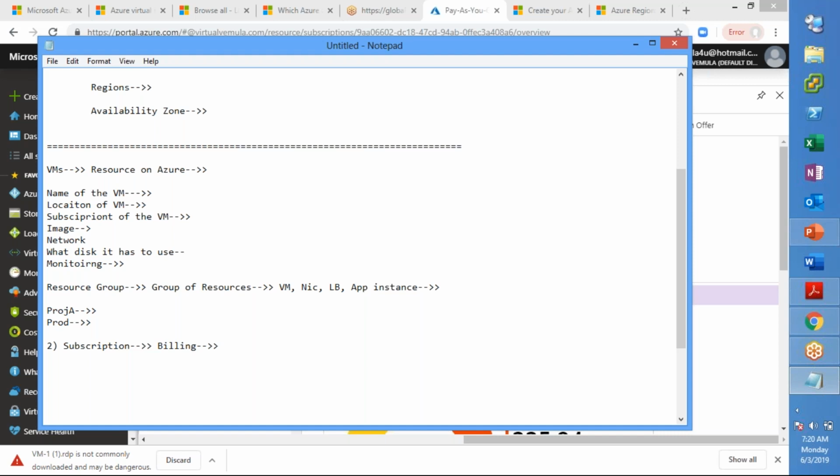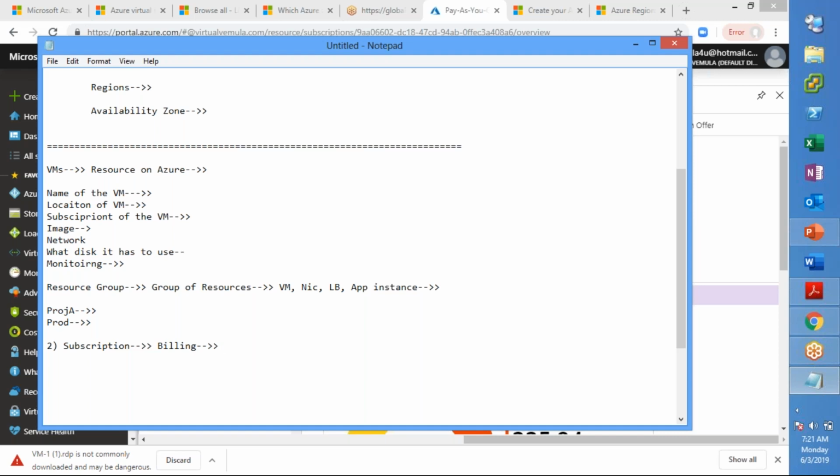Here you have pay as you go, a development subscription, an enterprise agreement, and so on. That we will see tomorrow, when we discuss which one you will be selecting when. But for today, we'll understand that a subscription is used from a billing perspective.